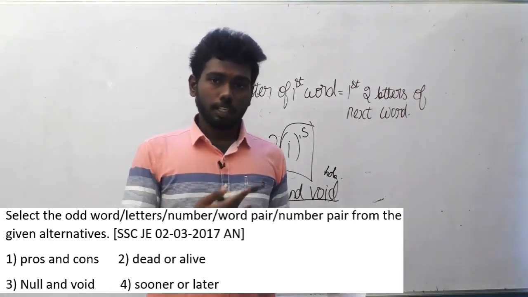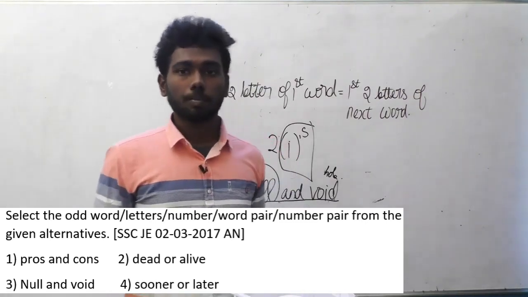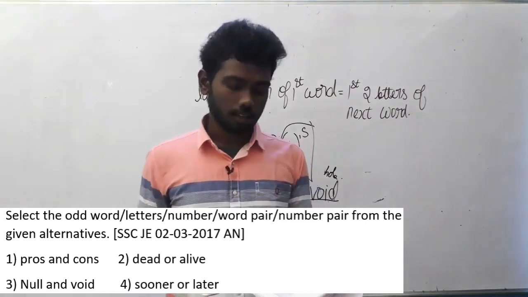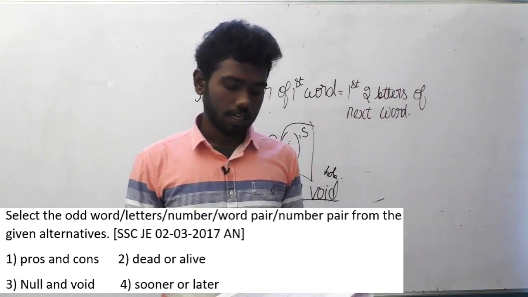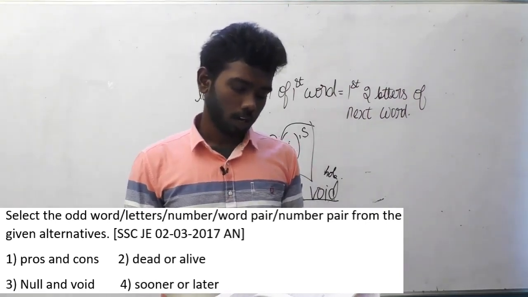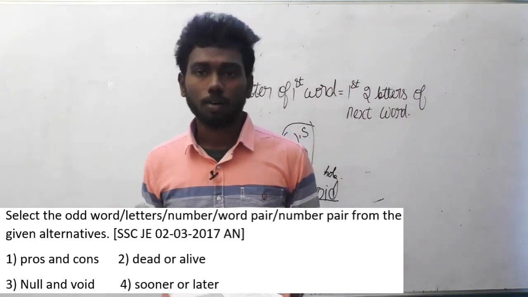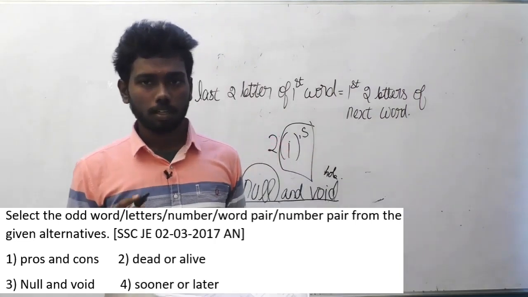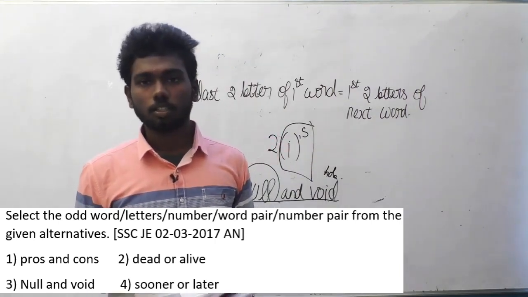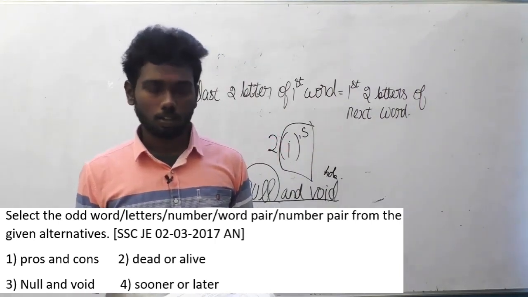But the other options are antonyms, opposites of each other. Pros and cons, dead or alive, sooner or later. Each of the options are opposite to each other. So null and void are meaning the same, so that is the option here. The logic here is antonyms.